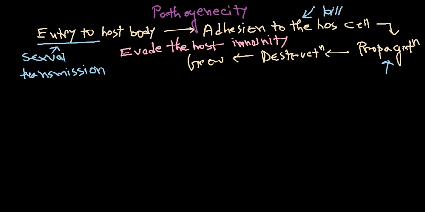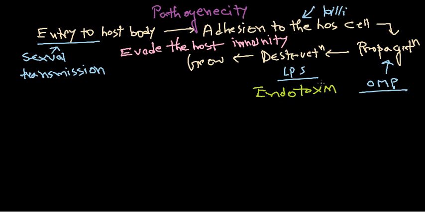protein. They are expressing the pili, and for the propagation also they have the pili, and also another protein called outer membrane protein, or OMP. We'll be talking about it later. And for the destruction and the growth, they have this outer membrane protein as well as LPS, which is called the endotoxin. So here come the important mediators for setting the disease by Neisseria gonorrhoeae, or gonococcus.